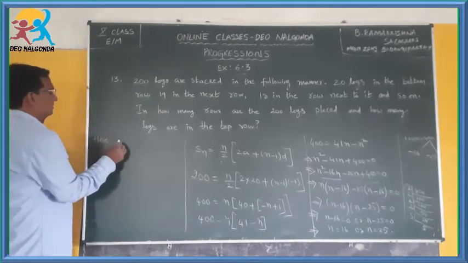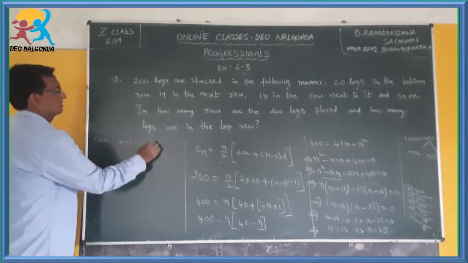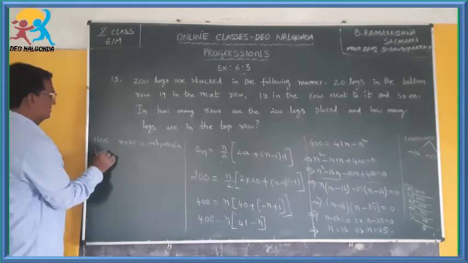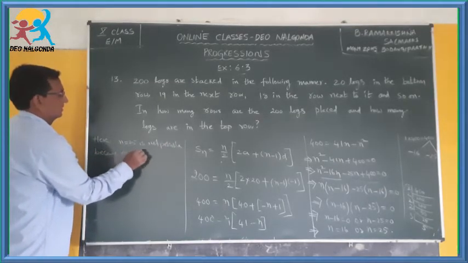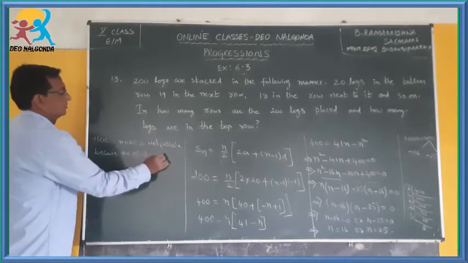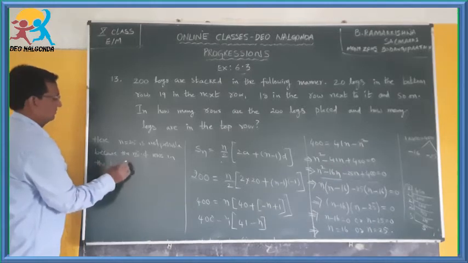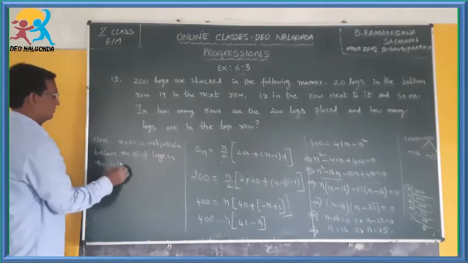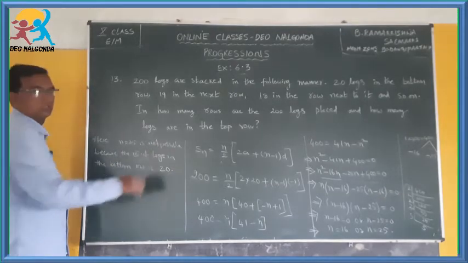Here, n is equal to 25 is not possible because the number of logs in the bottom row is 20.